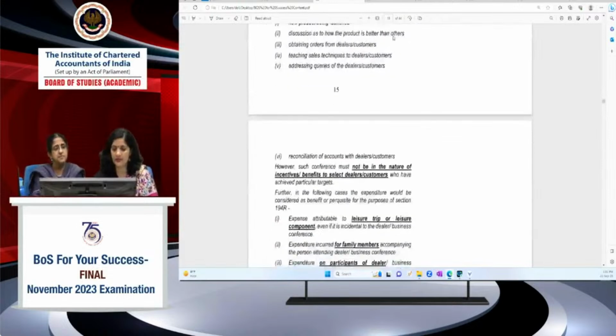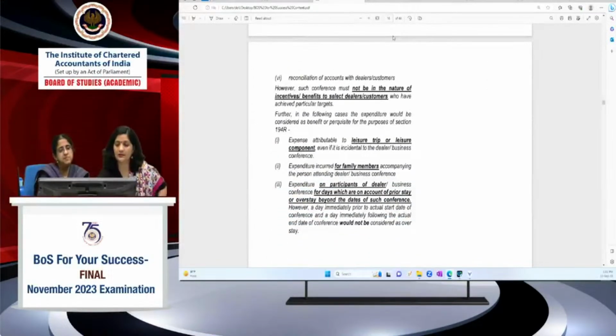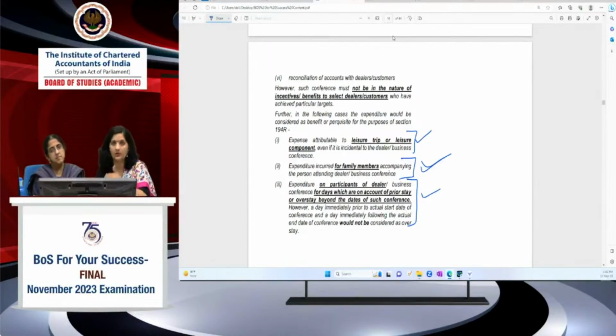If you see the guidelines, they are saying the following expenses would be considered benefit or perquisite. Here we will consider these expenses. What is given? Family members, all expenses of the family member. Okay, on a leisure trip, whether participant or family member, both you have to include. And for participants, what is excluded? 1 day prior to the business conference day and 1 day after the conference. So for both days, nothing will be included. But the day before that is coming, because they are giving for the 20th. So the conference days are the 22nd and 23rd. So the 21st need not be included, but the 20th has to be included. You have to include it. So we have included the 20th's expenditure. That's why 7,500.